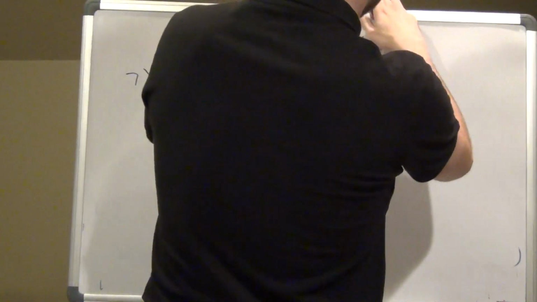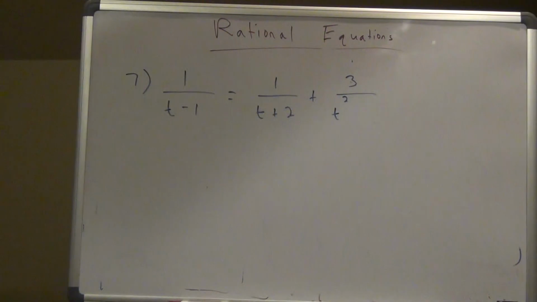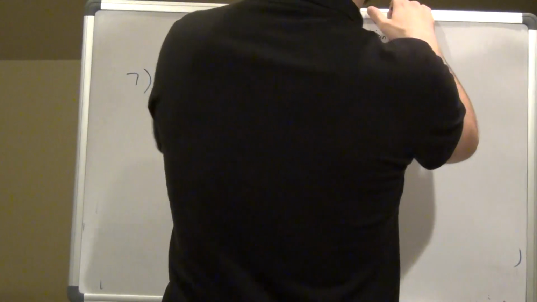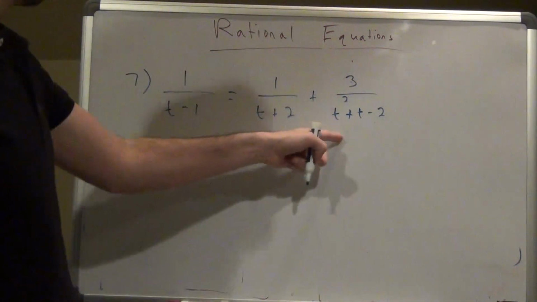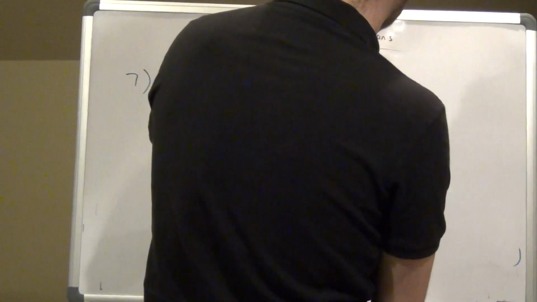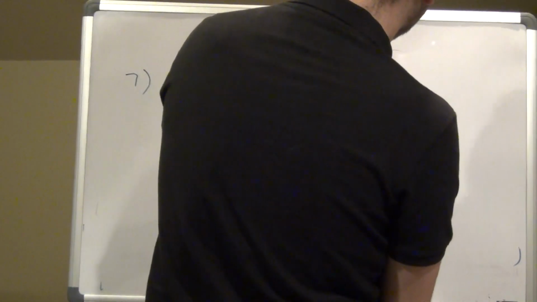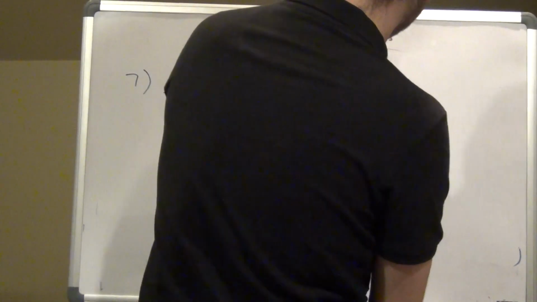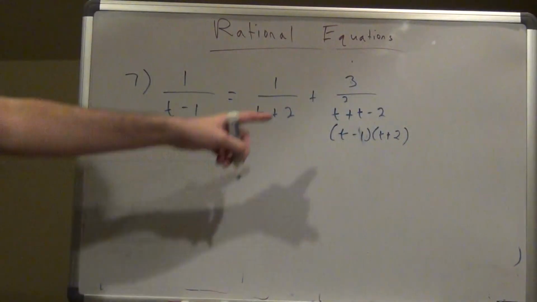Plus 3 over t squared plus 2t minus 2. Sorry. All right, so first I'd factor this out. This would actually give me t minus 1, t plus 2. That's what that would be factored out to be.